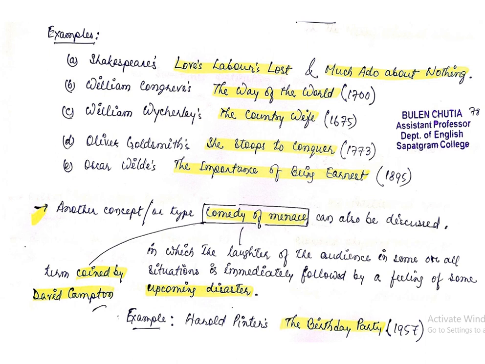The comedy itself signifies that some kind of tragedy will happen after some time. So such kind of comedy is known as comedy of menace. You just go through the example, okay? You will come to know what actually this is. I'm just unable to make you understand without delving into the example, okay?